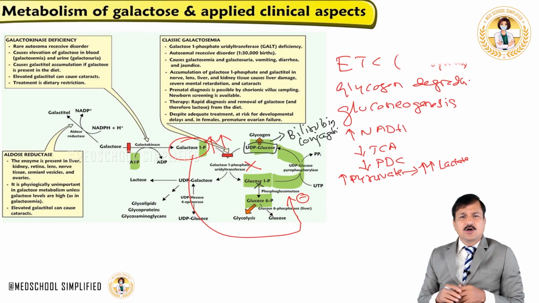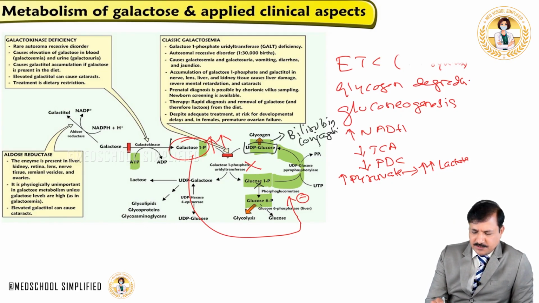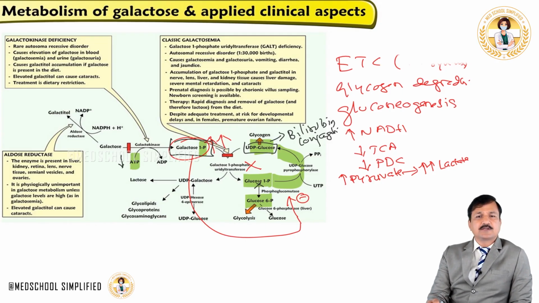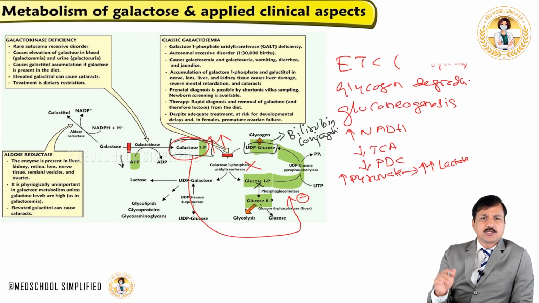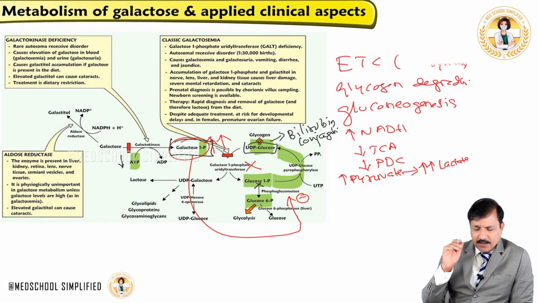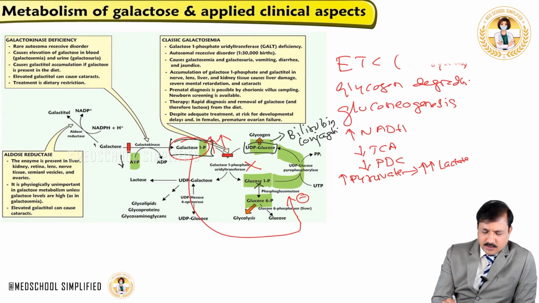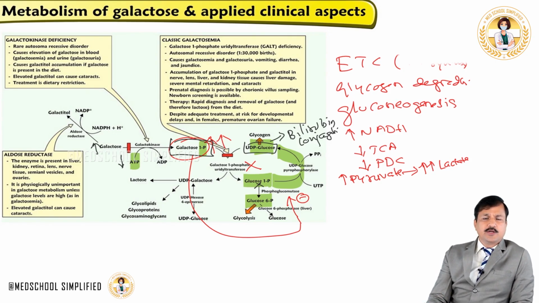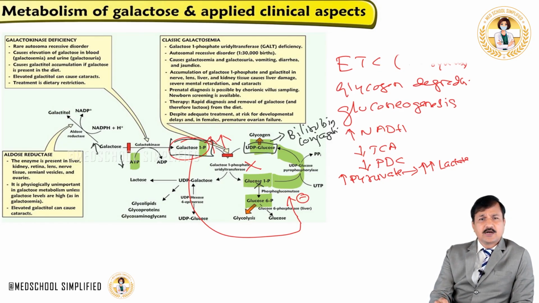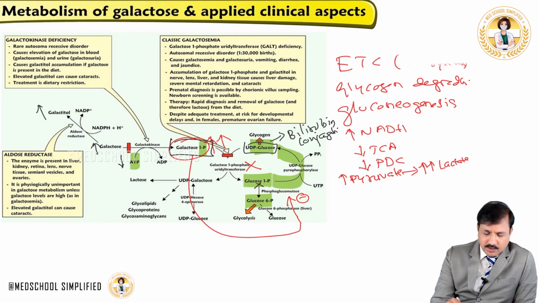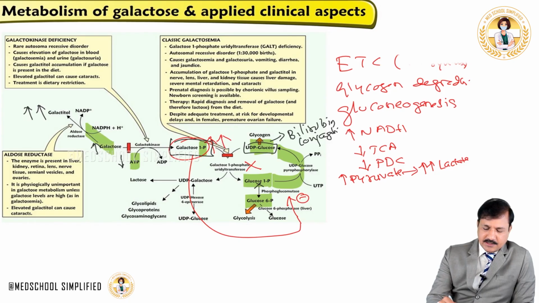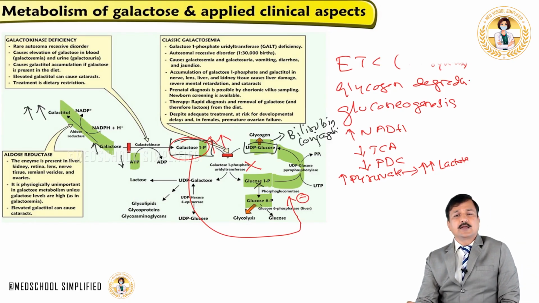And galactitol is building up because of galactose 1 phosphate accumulating here, and trapping of inorganic phosphate ultimately will decrease ATP levels because the electron transport chain is down. Then lack of ATP means galactose is no longer converted into galactose 1 phosphate, so galactose builds up. That's why it leads to galactosemia in classic galactosemia, and that galactose will go towards galactitol formation. And that's how in classic galactosemia, the patient will also show bilateral cataract.